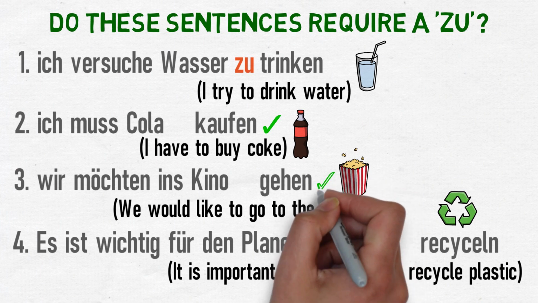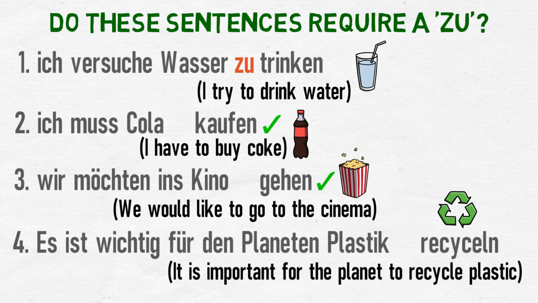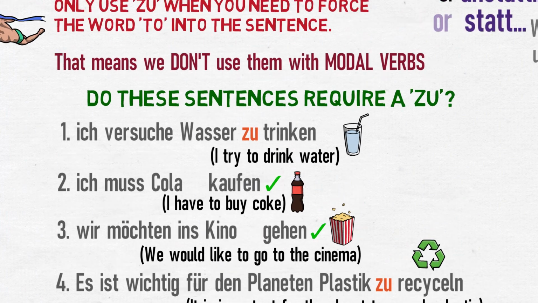The same is true of sentence 3. It does not require a zu. Wir möchten ins Kino gehen. This is because wir möchten already means we would like to, as it's a modal verb. Sentence 4 does need a zu. Es ist wichtig für den Planeten, Plastik zu recyceln. Without a zu, this means it is important for the planet recycle plastic.